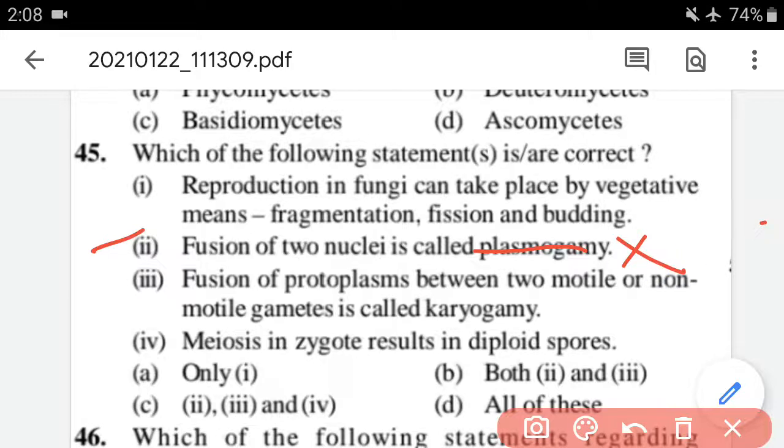Third one: fusion of protoplasm between two motile or non-motile gametes is called karyogamy. This is also incorrect. Fourth one: meiosis in zygote results in diploid spores. No, actually mitosis, not meiosis. So this is also not correct. Only the first option is correct. So for question number 45, the correct option is option A. Now we have to move on to question number